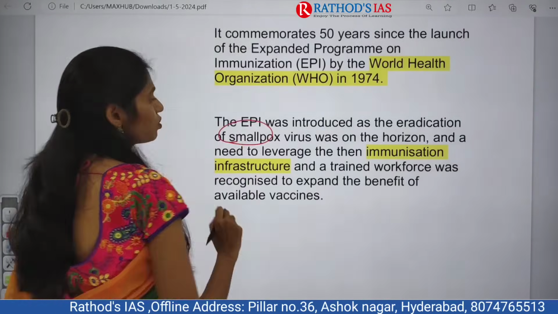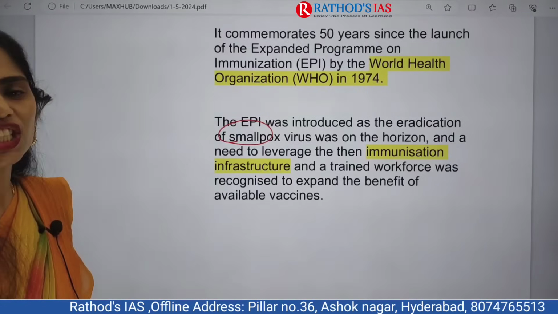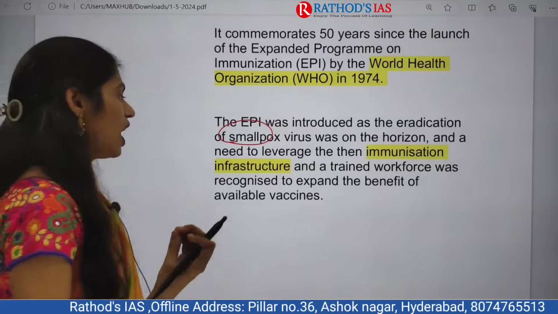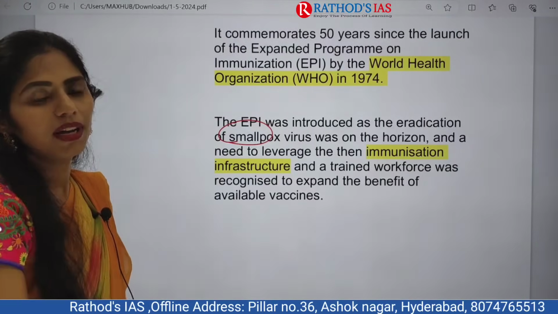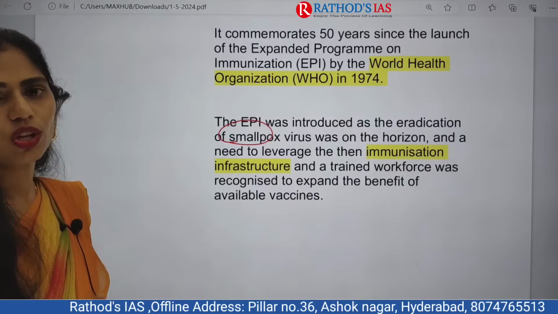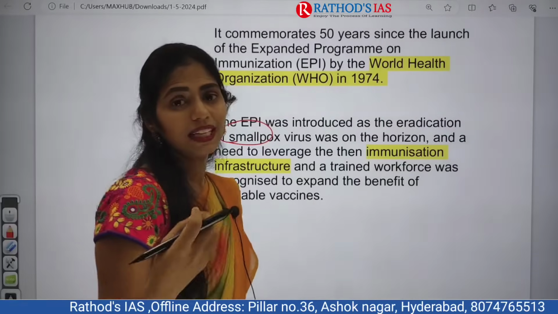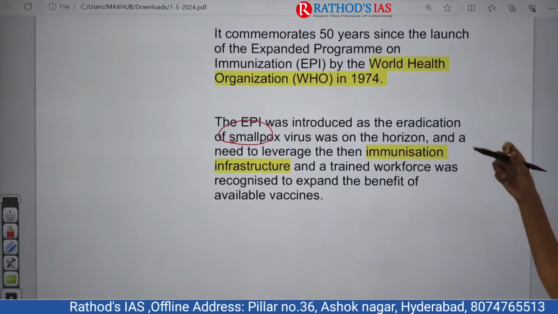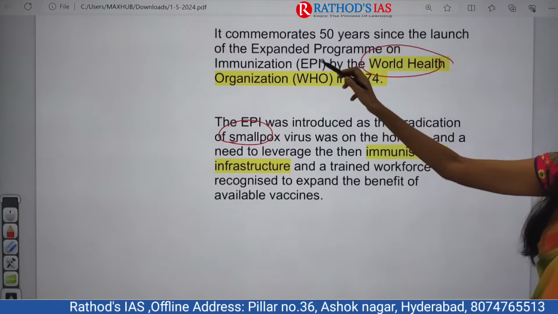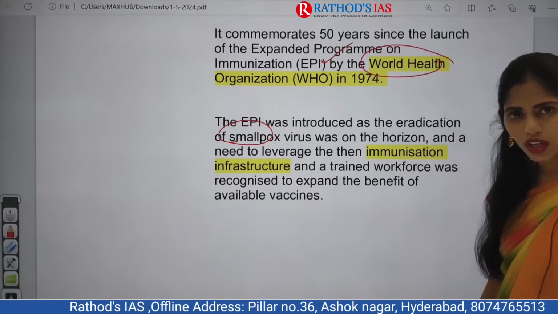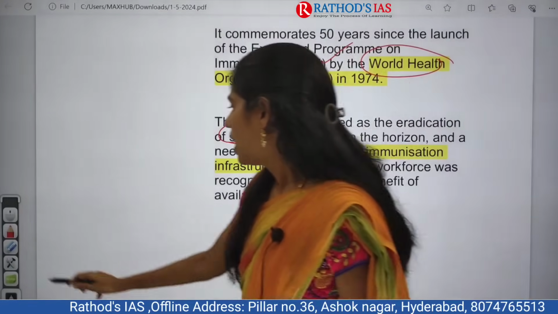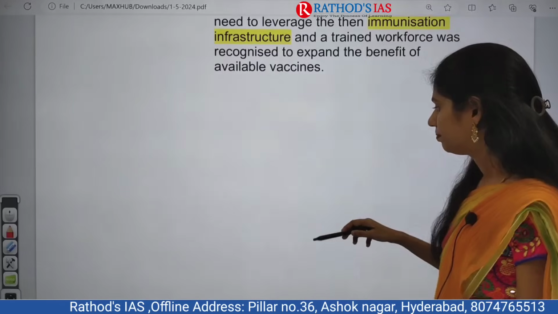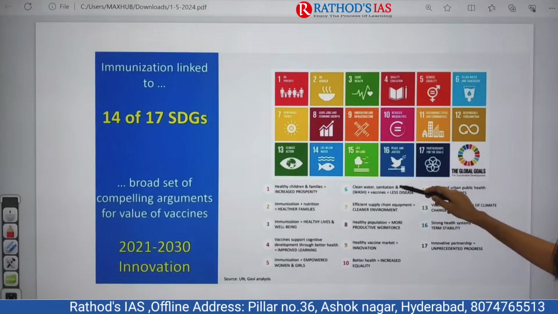Okay, and we have to improve immunization infrastructure in the countries, and we have to increase the benefits of whatever vaccines are available. People need to take the vaccines, right? So for this purpose, WHO, the World Health Organization, came up with this Expanded Program on Immunization. And now let us move further. Okay, let us see this image.